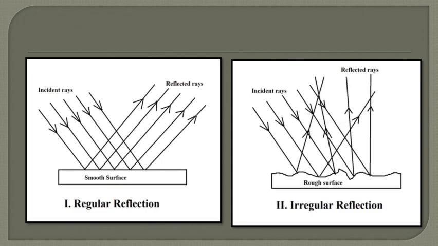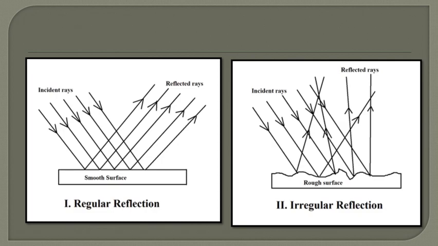You can observe in the first diagram from the left side, on a smooth uniform surface like a mirror, all the incident rays are reflected parallel to each other. All the incident rays will be reflected parallelly. Okay, so this was a regular reflection. Now let's see what is irregular reflection.